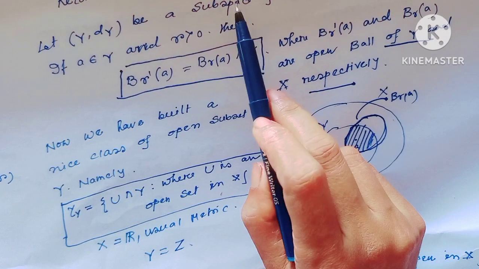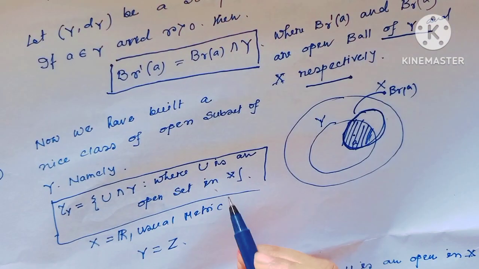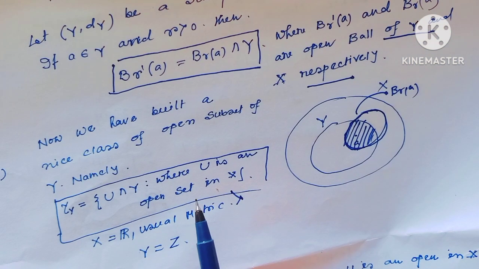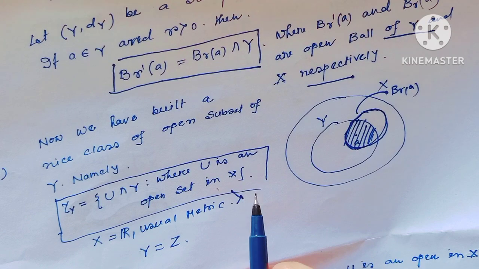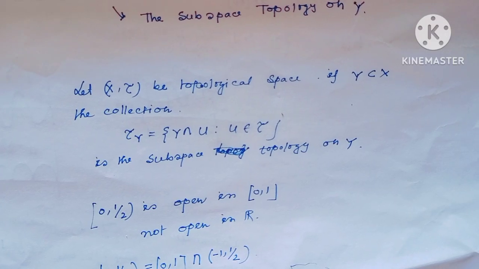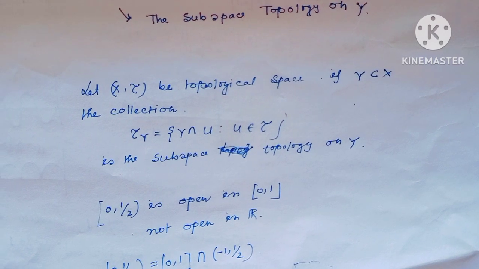In metric space, this is known as the subspace metric space, and in topology, this collection is known as the subspace topology. Here it is not a metric space; here we have defined the subspace topology, with the same notation.